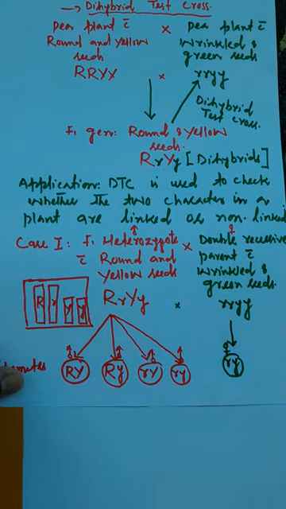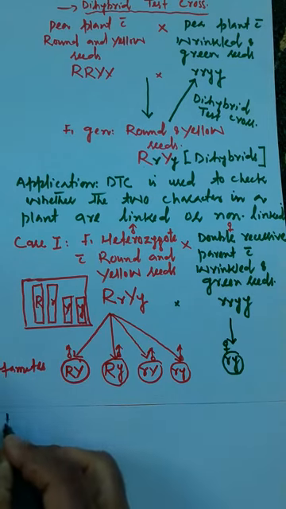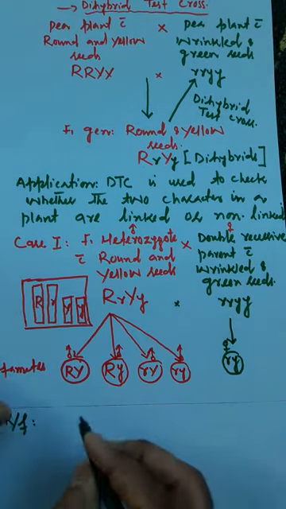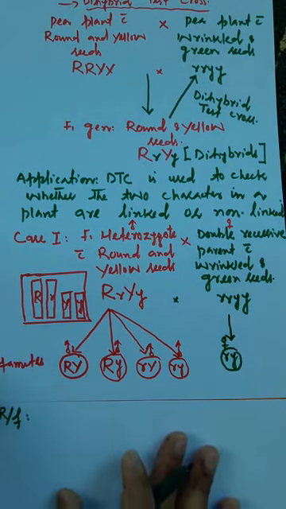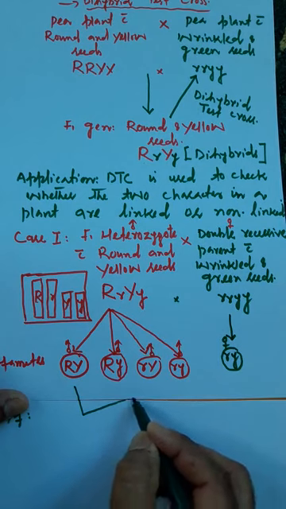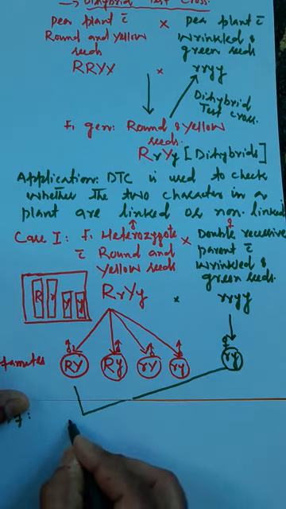As the fertilization is random, we will write random fertilization. This male gamete can fuse with the female gamete, and the allelic combination of the offspring I will write now.